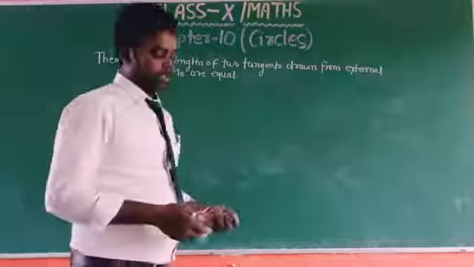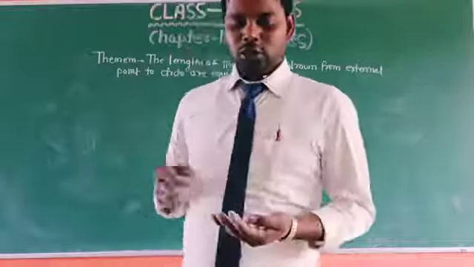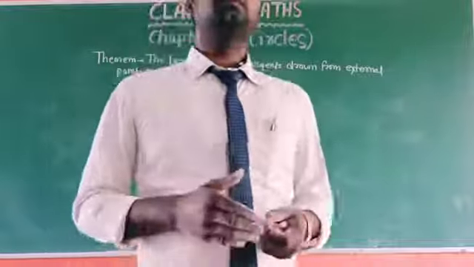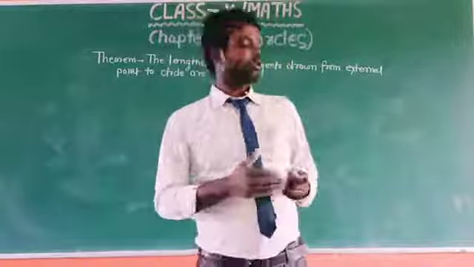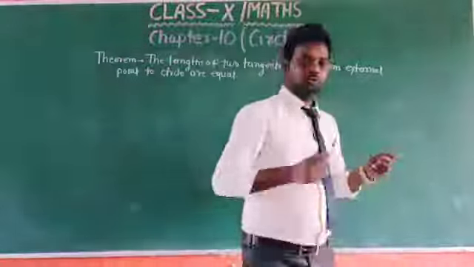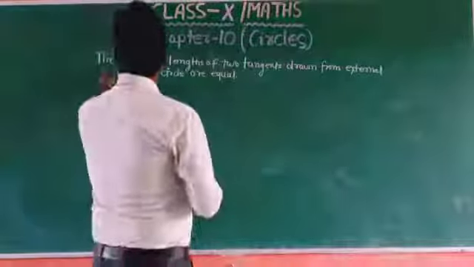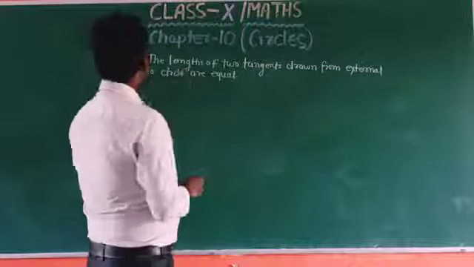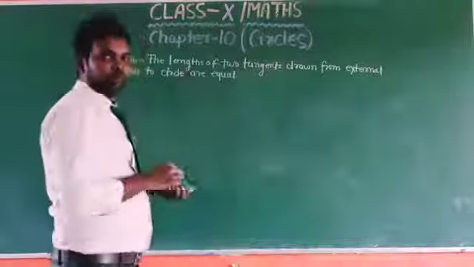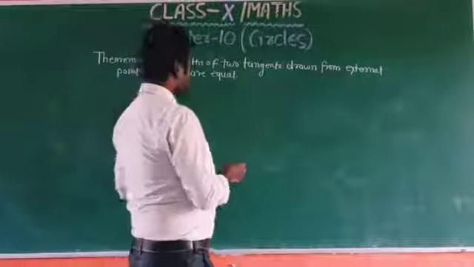So dear children, with the help of this theorem, we will prove the lengths of two tangents drawn from an external point to a circle are equal. So the theorem is: the lengths of two tangents drawn from an external point to a circle are equal. We have to prove this theorem.